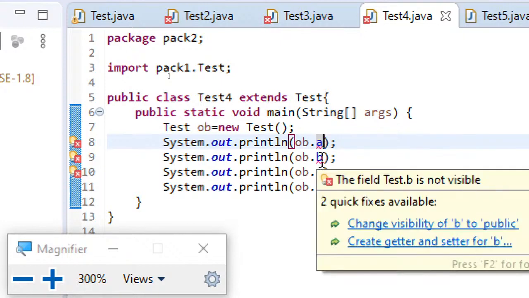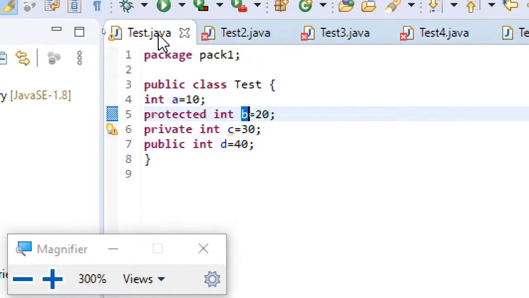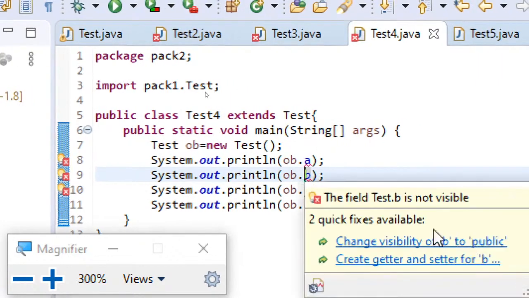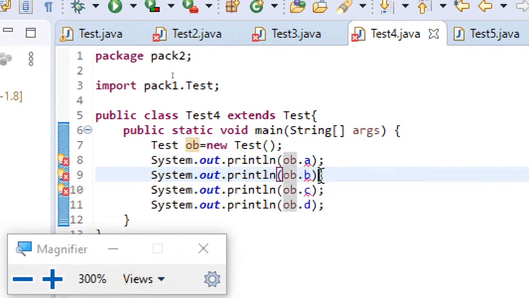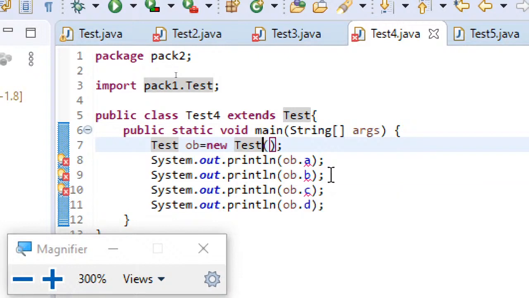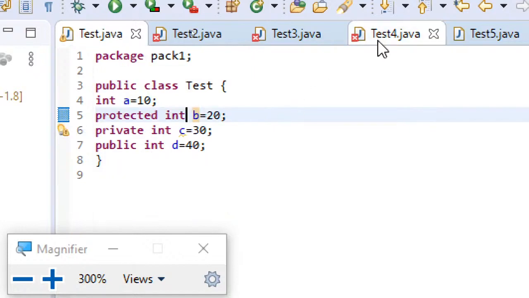Next, coming to B. What is this B? B is a protected variable. So a protected variable is also not visible in another package, even though it is a subclass.